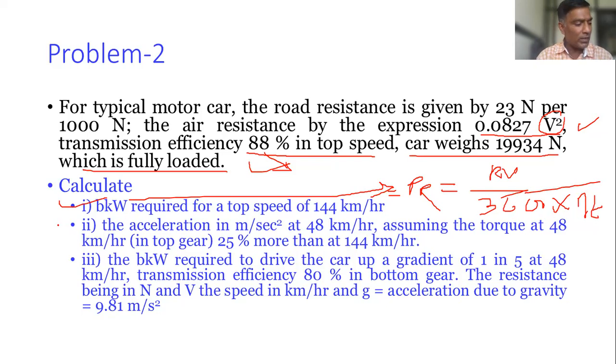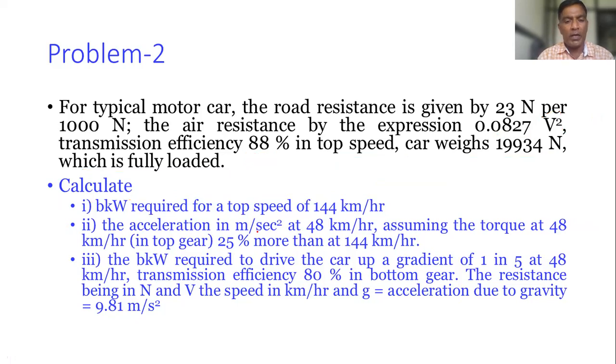Okay. Then what is the second one? That is the acceleration in meter per second square at 48 kilometers per hour, assuming the torque at 48 kilometers per hour in top gear is 25% more than at top speed. As a sentence, whatever is given in the question paper and in the book, I have directly displayed on the screen.